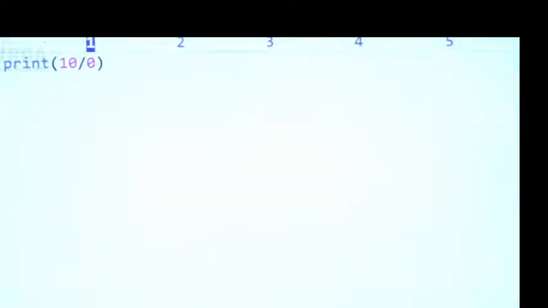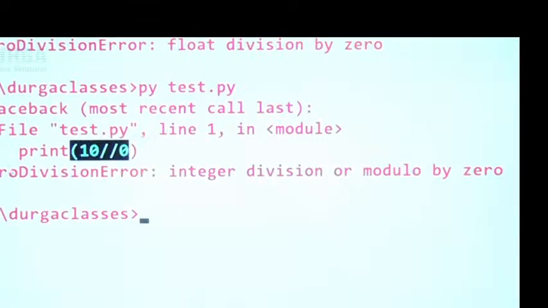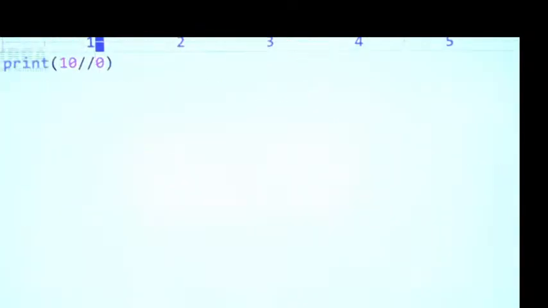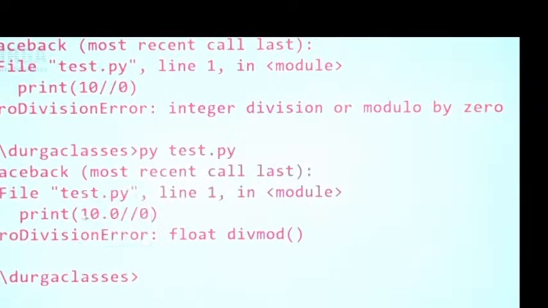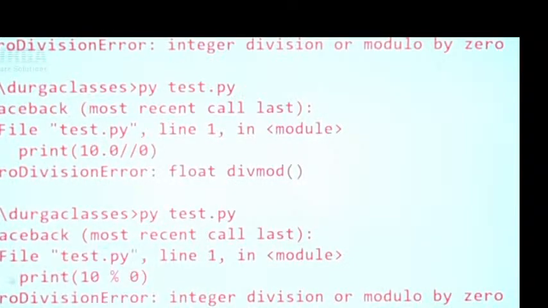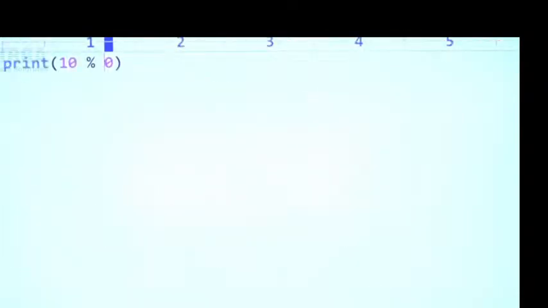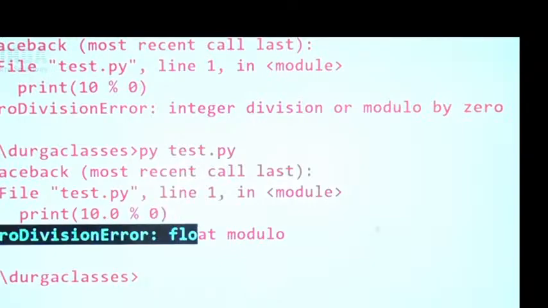10 floor division 0, ZeroDivisionError only. 10.0 floor division 0, ZeroDivisionError. Same with 10 percentage 0: ZeroDivisionError we are going to get. 10.0 modulo 0, have you observed? 10.0 percentage 0, ZeroDivisionError we are going to get.